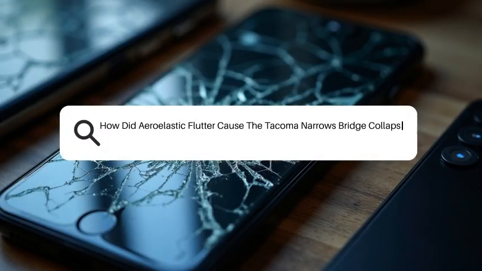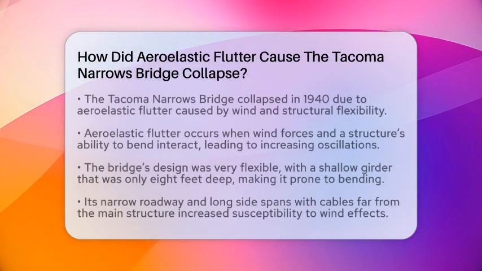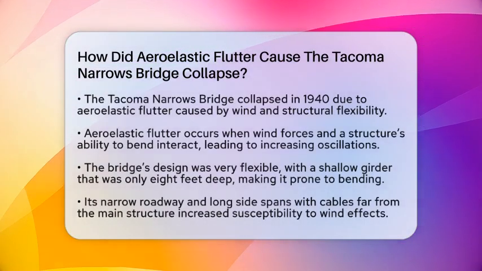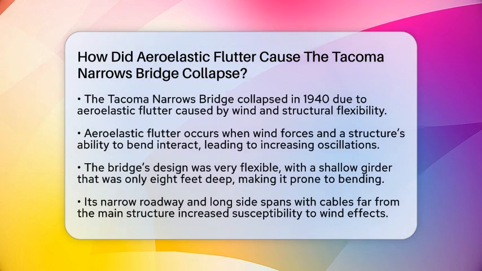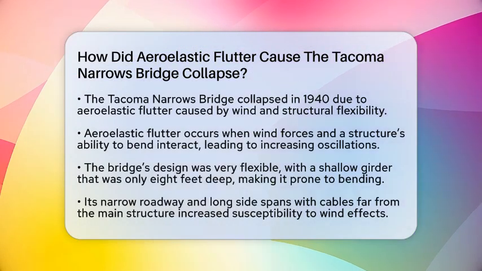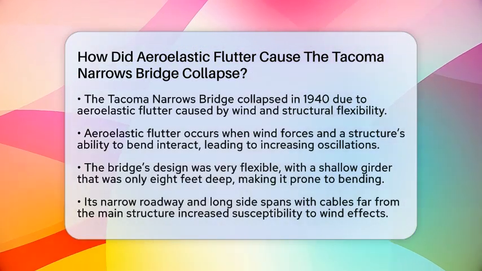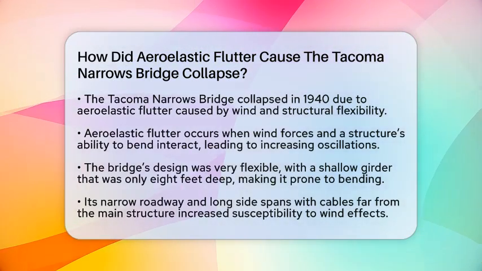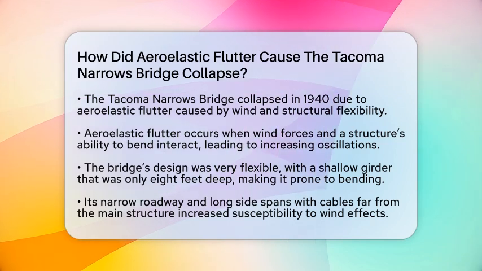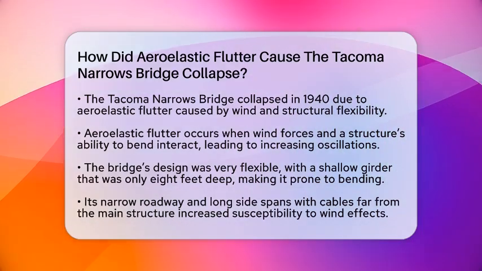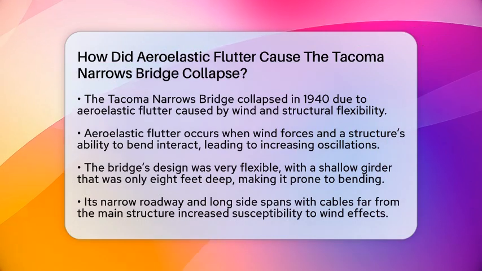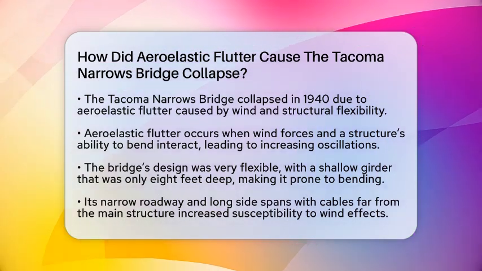How did Aeroelastic Flutter cause the Tacoma Narrows Bridge collapse? Imagine a bridge that looks almost alive, twisting and swaying in the wind until it suddenly snaps. That's what happened to the Tacoma Narrows Bridge in 1940. The story is a fascinating mix of engineering design, environmental forces, and physics.